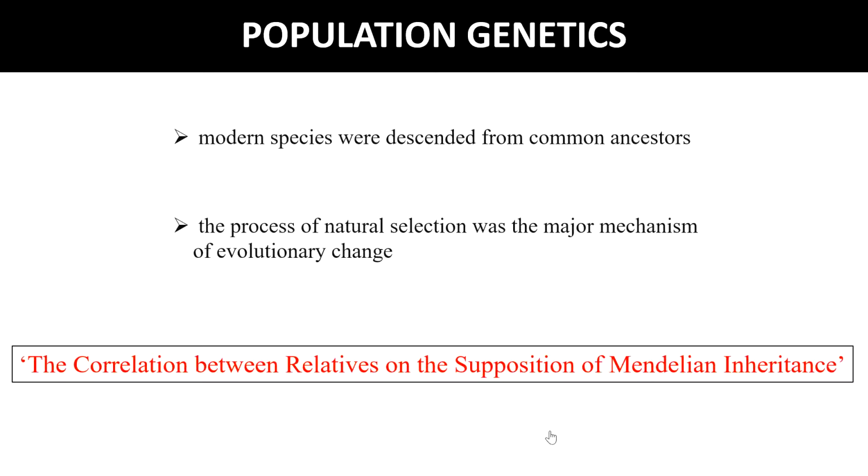So this is how population genetics came about over time, by combining Mendelian genetics with Darwin.